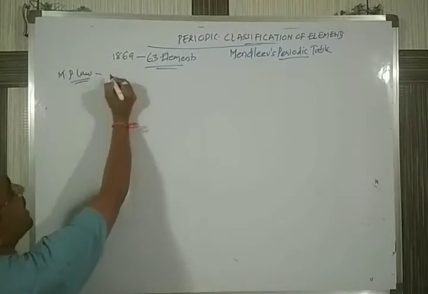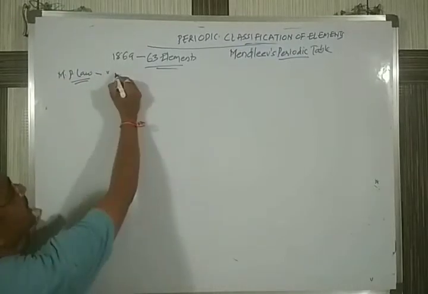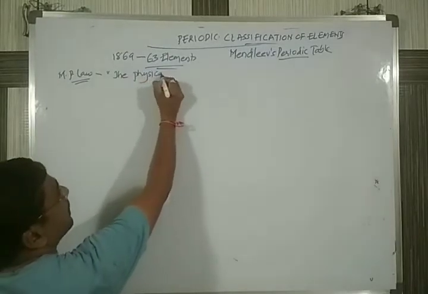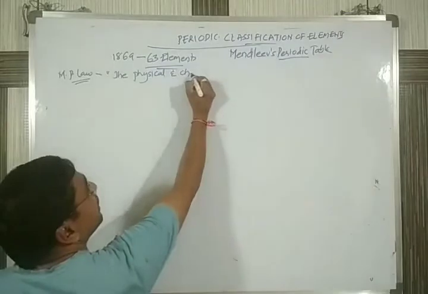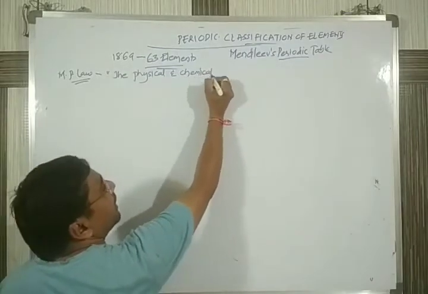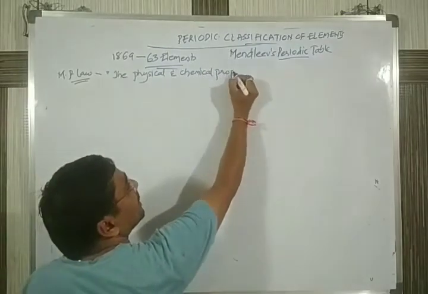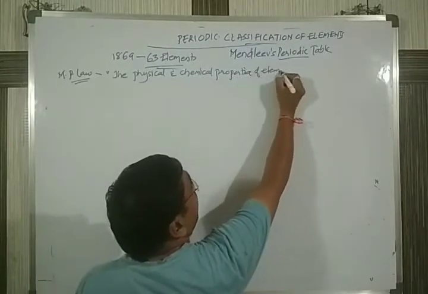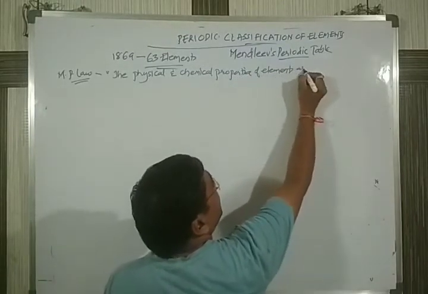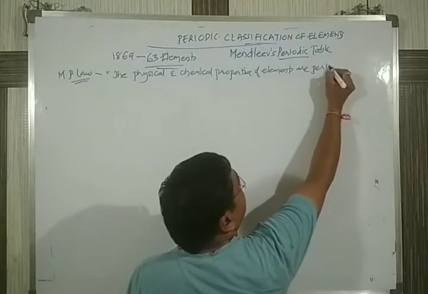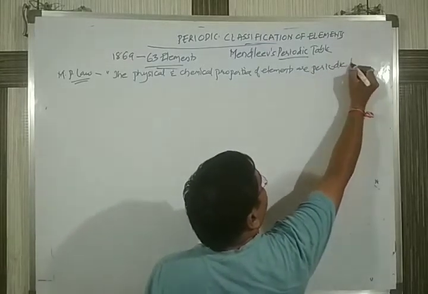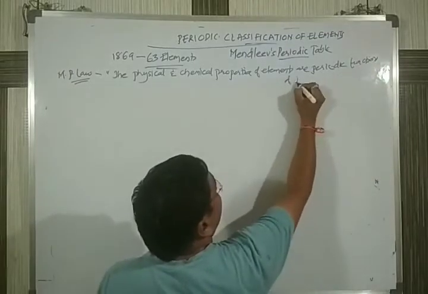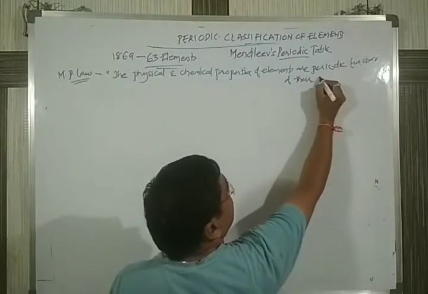What does this law say? This law says that the physical and chemical properties of elements are periodic functions of their atomic masses.